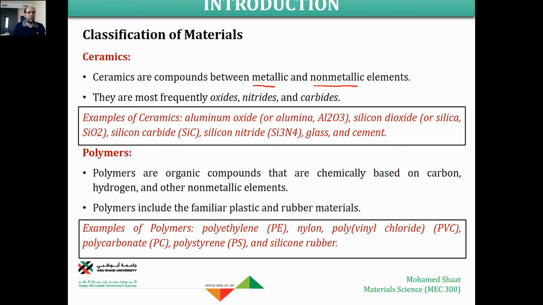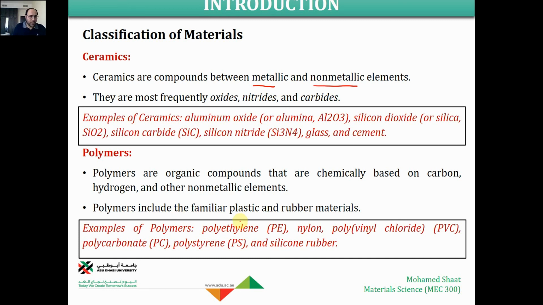Silicon carbide is silicon plus carbon. Silicon nitride, glass, cement, all of these are different types of ceramics. They are mainly chemical compounds of metal plus non-metals, but the fraction of the non-metal is high, so they cannot be considered metal alloys.